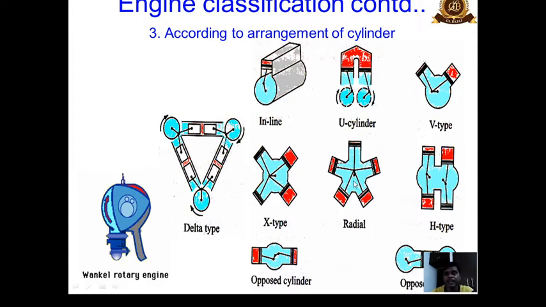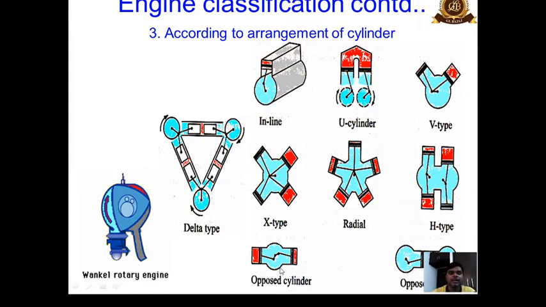These are the radial engines used in aircrafts. So these are radial in nature. There is a common crankshaft. The output of all the cylinders are being fed to the common crankshaft. Then we go for another classification that is known as H type engines. It is forming a letter H. Entire cylinder system is different for all the cylinders. Okay, and there is a common crankshaft for two cylinders, and this is another crankshaft for two cylinders.